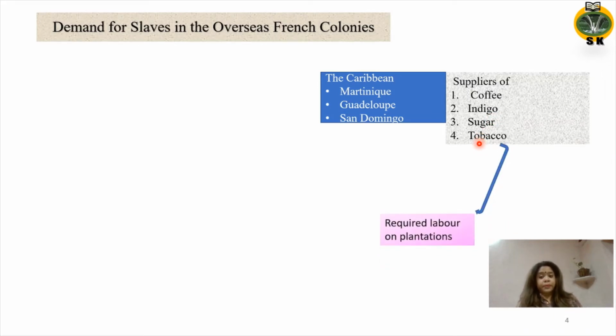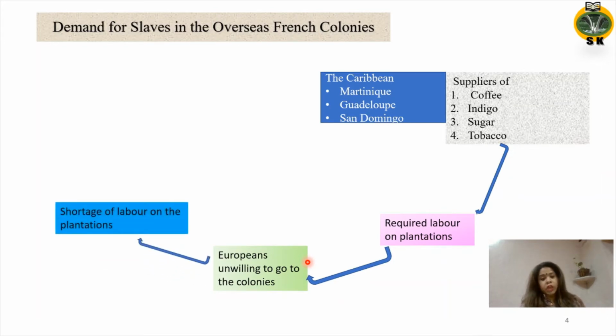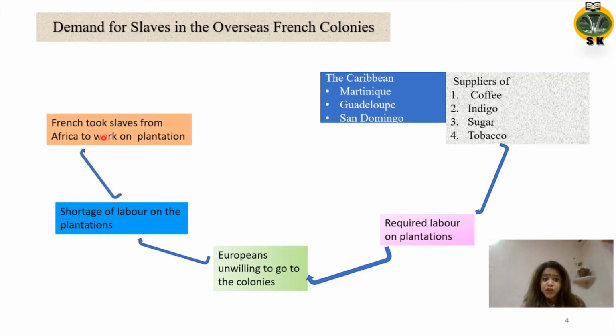For that, labor was required, but Europeans were not willing to work on the plantations, and this caused a shortage of labor. So the French decided to ship slaves from Africa to work in the Caribbean plantations, and this promoted slavery.